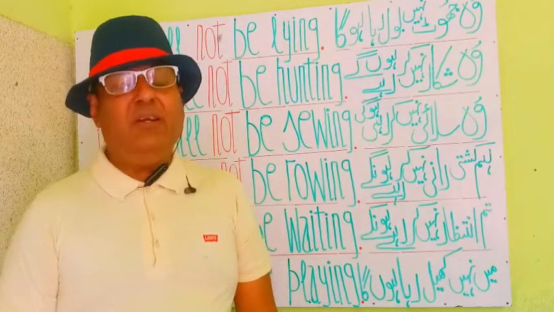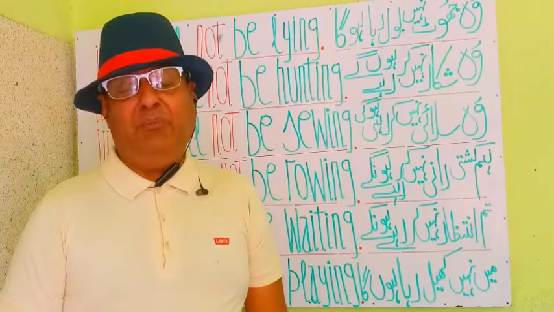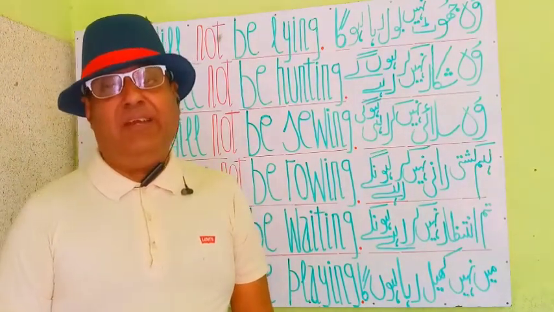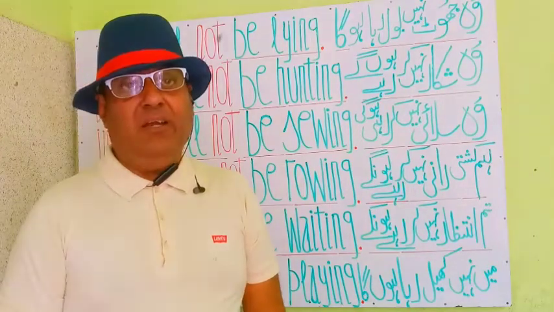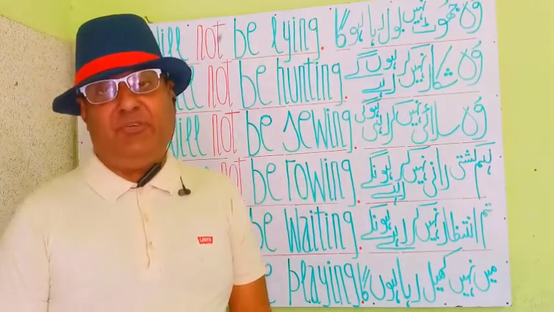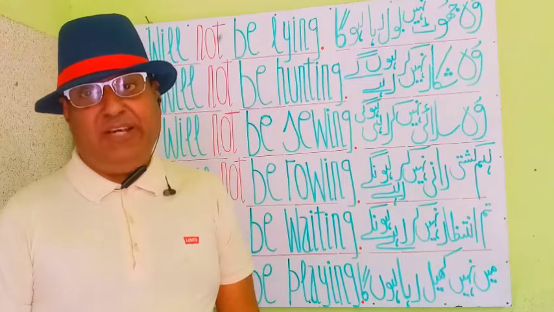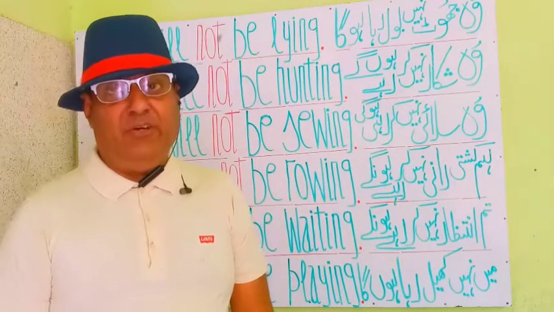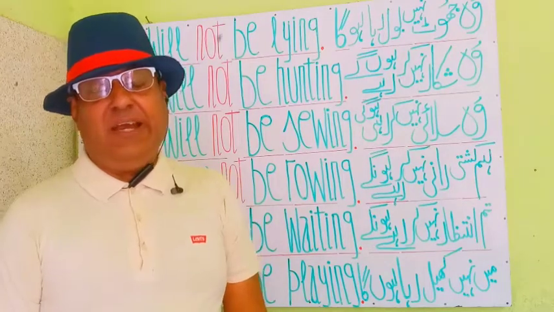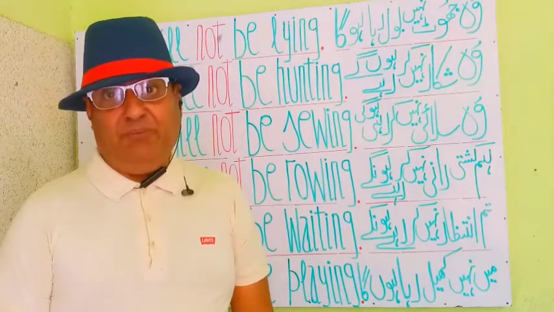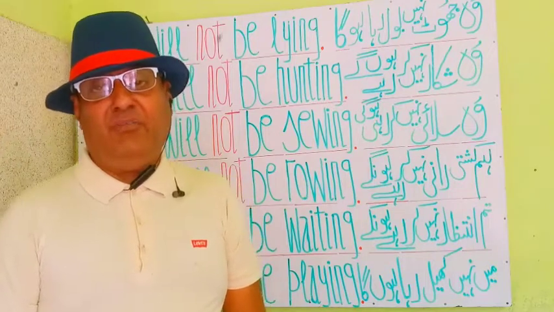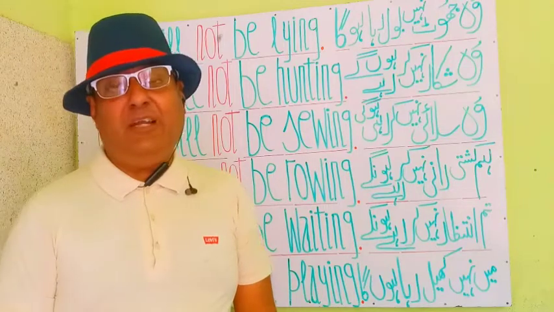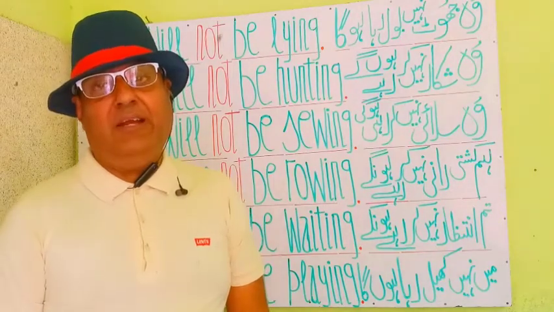And the last one is I shall not be playing. You see that I is a first person pronoun and is a subject in this phrase, and shall is a helping verb, and not is for negative sense, and be playing a principal verb to show the continuity of verb in coming time. I shall not be playing.